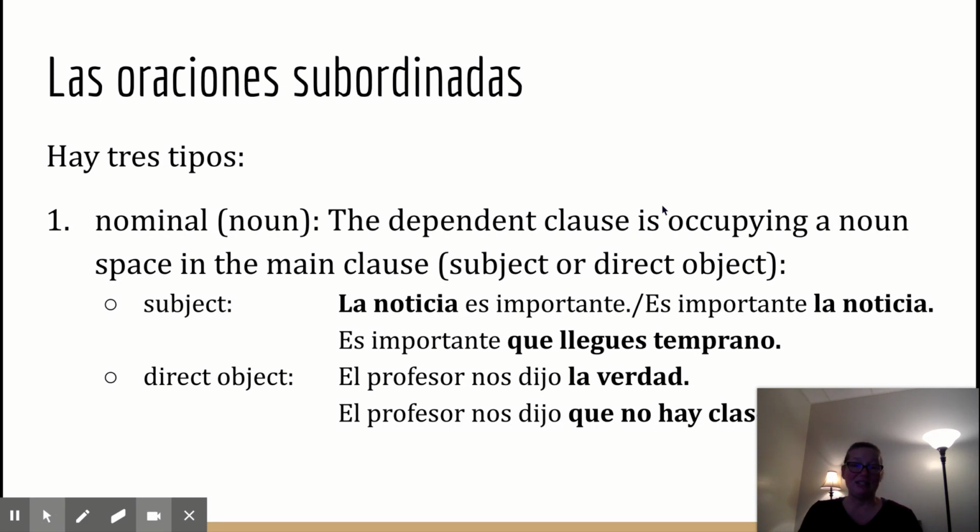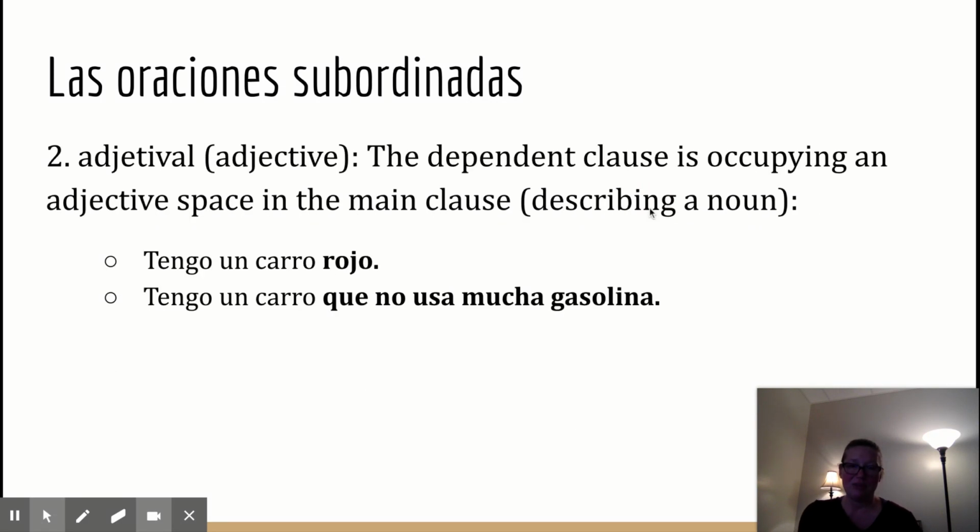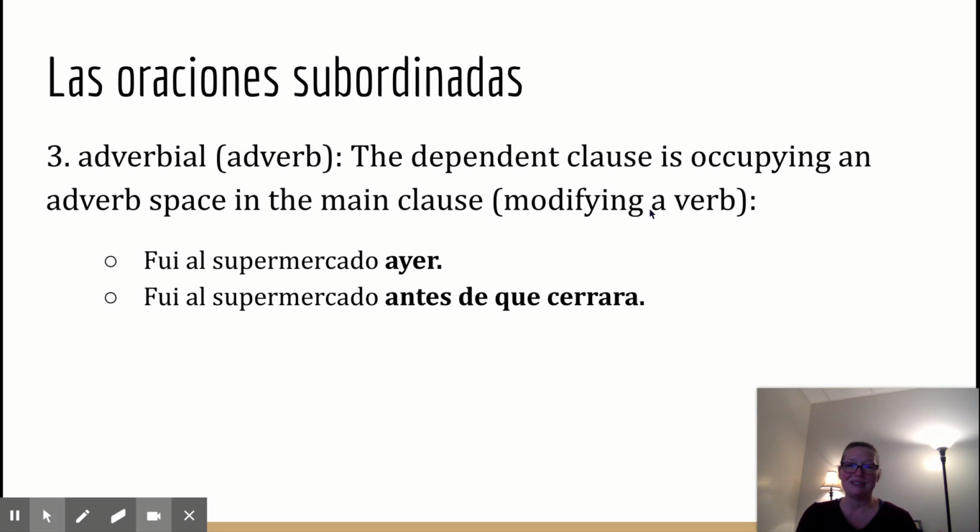Okay, so we've seen our subordinate clauses. We can have noun clauses, adjective clauses, and adverb clauses. The difference in those clauses is their function in the sentence. A noun clause is in the role of a subject or direct object of a sentence. An adjective clause is functioning like an adjective, which means it's describing a noun. And the adverb clause is functioning like an adverb, which means it's describing something about the verb. So if clauses always tell us something about the verb. They tell us in what condition this action would be done, or is done.